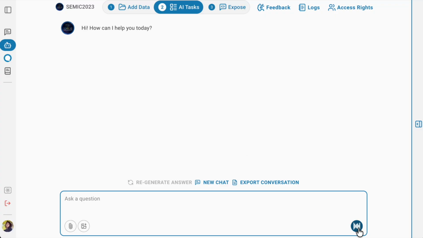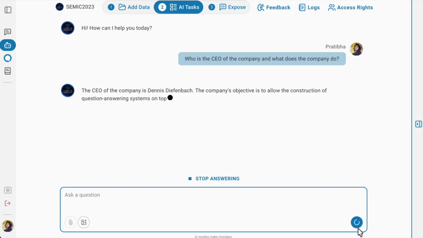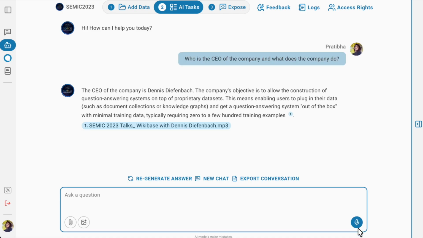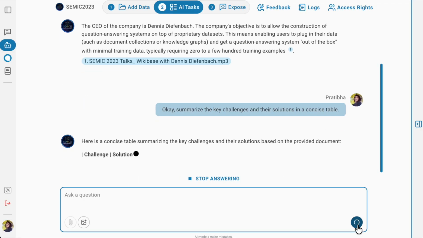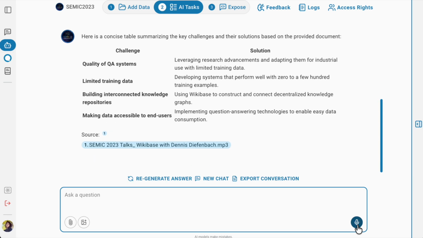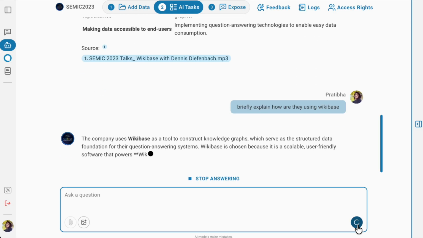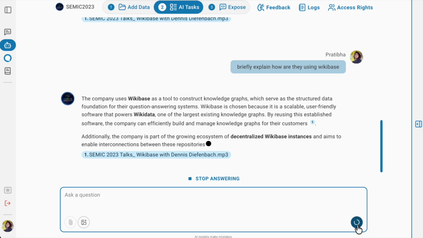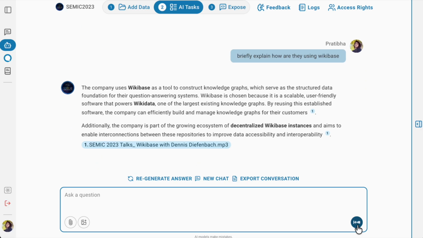Who is the CEO of the company and what does the company do? Okay. Summarize the key challenges and their solutions in a concise table. Briefly explain how are they using Wikibase. Okay, thank you.